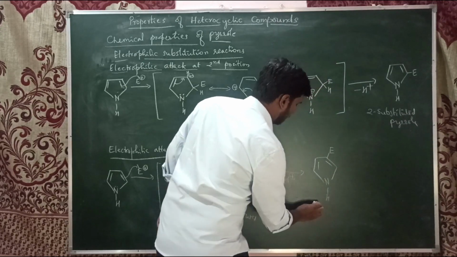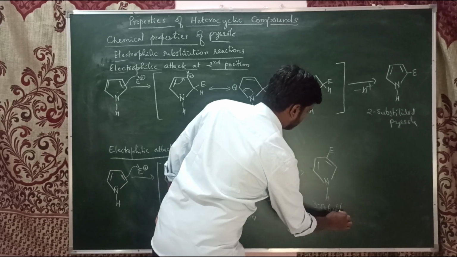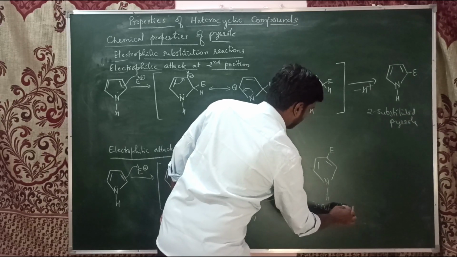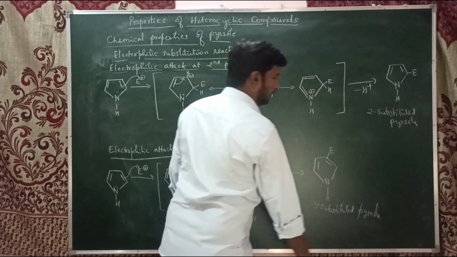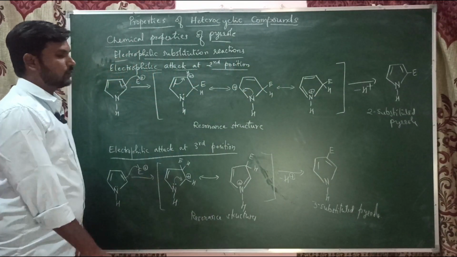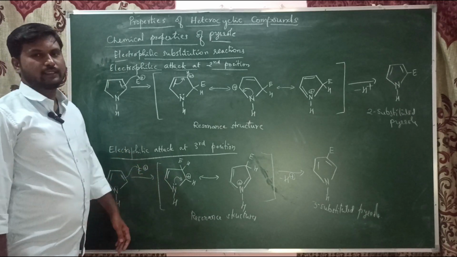It is 3 substituted pyrrole. Okay, so this is about the resonance structures we found in the pyrrole when the electrophile attacks at the second position.